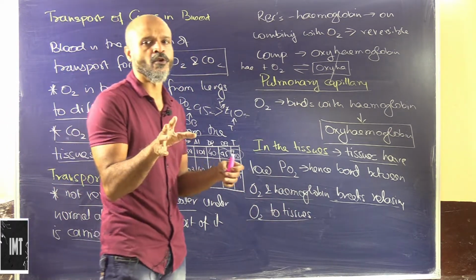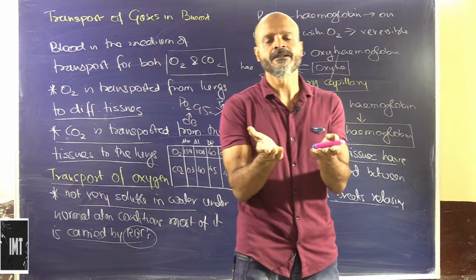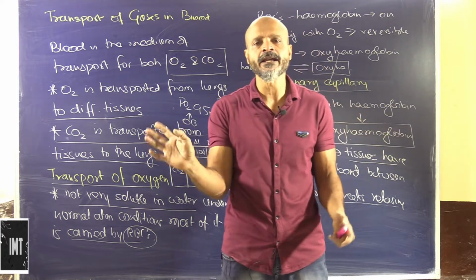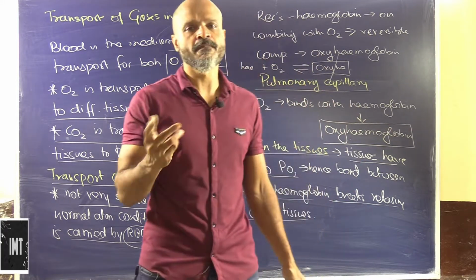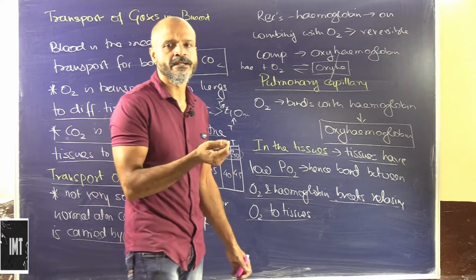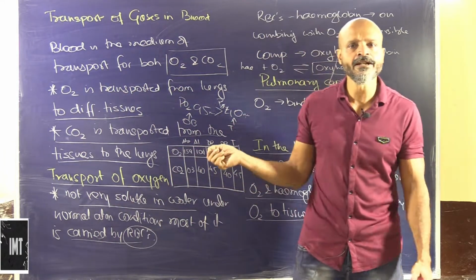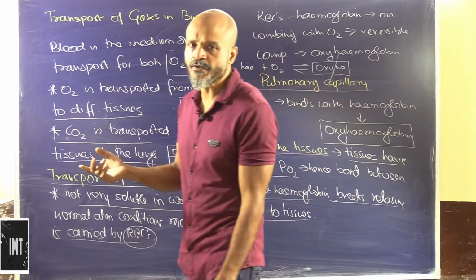So this oxyhemoglobin, basically what happens is it's a reversible compound, so the bond will break and the oxygen will be supplied to the tissues. The oxygen is a required content that needs to be supplied to the tissues to produce energy.